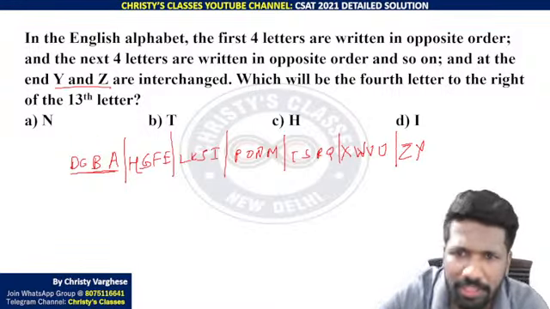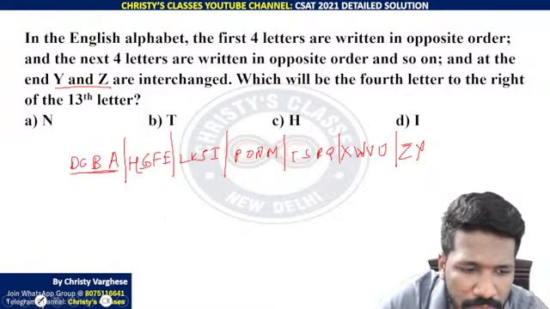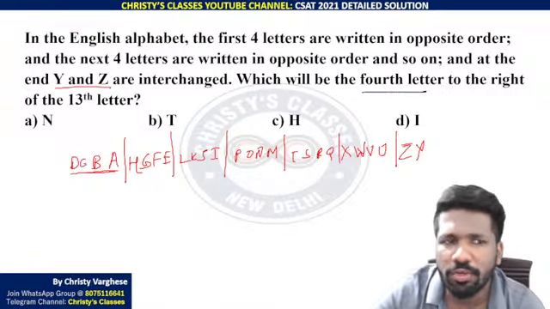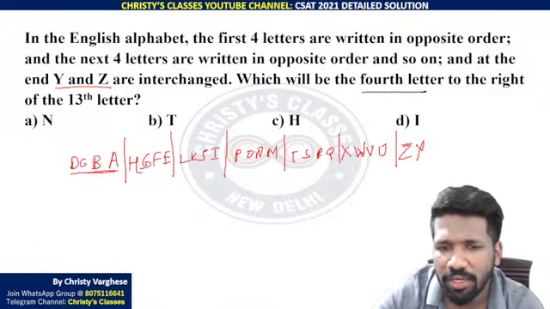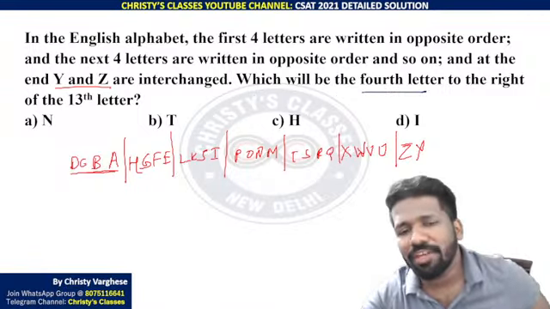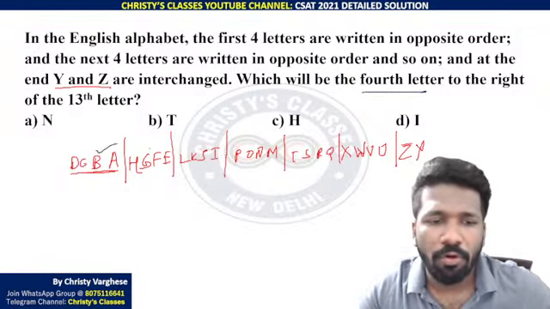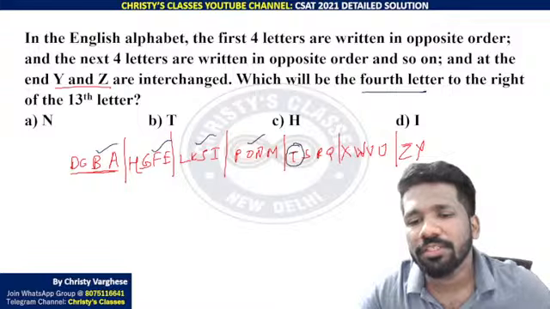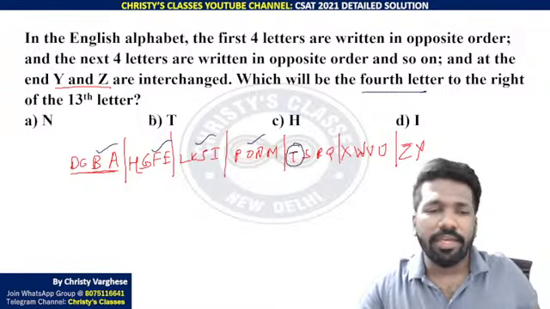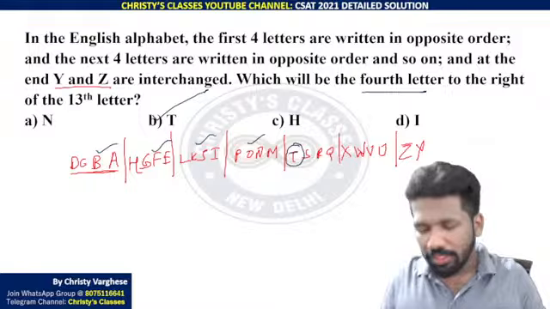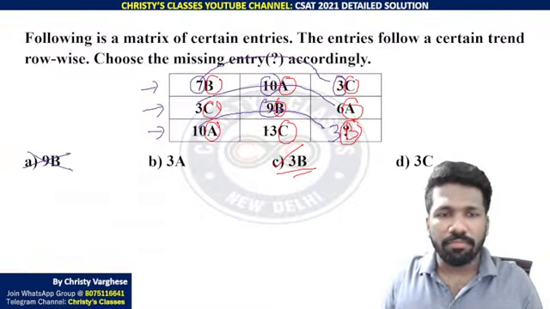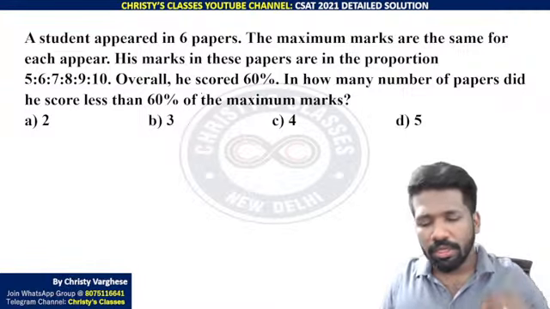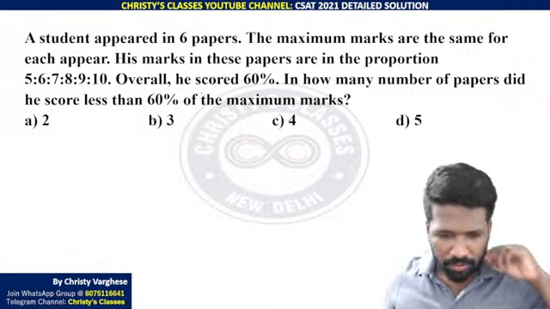Now what is the question asking? Which will be the 4th letter to the right of the 13th letter? 4th letter to the right of the 13th letter means the 17th letter, right? 4, 8, 12, 16. After that, the 17th letter is this. So T is the answer, option B. So that was an easy question. So I will come back to, yeah, this question you try, all of you.